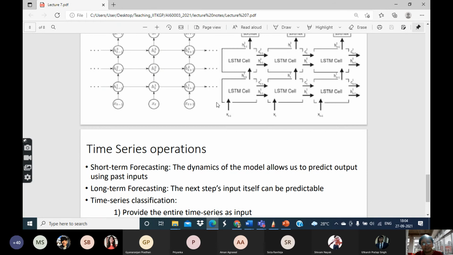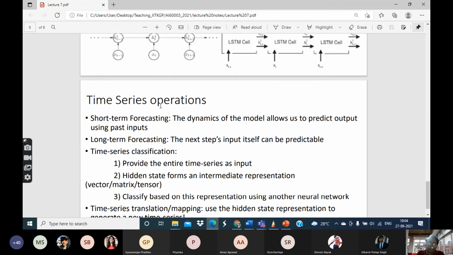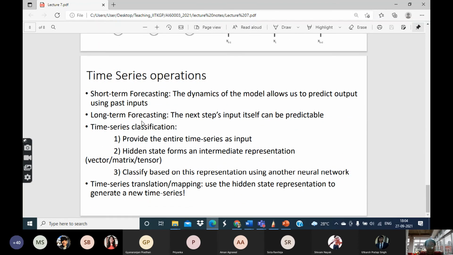So it's like you are generating the time series from its past values. If you are trying to do that, RNNs or LSTMs can be used for long-term forecasting like this.